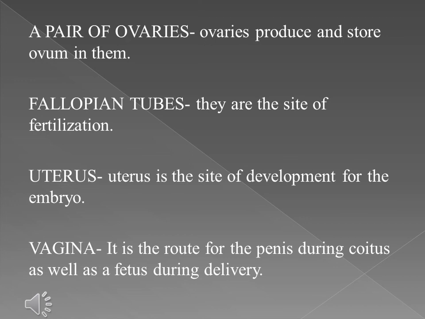The female reproductive system has two functions: protection of the female gamete called ovum or egg, then providing nutrition and protecting the developing embryo. During puberty, eggs in the ovaries start to mature. One of the ovaries releases the matured ovum every 28 to 30 days and this is called ovulation. This is for the female reproductive system.